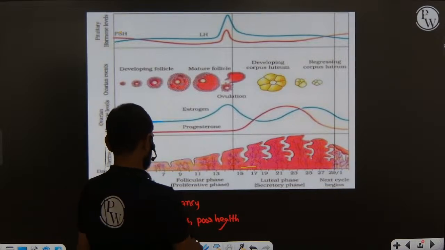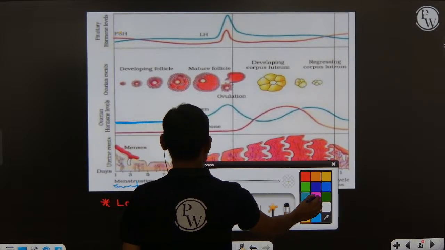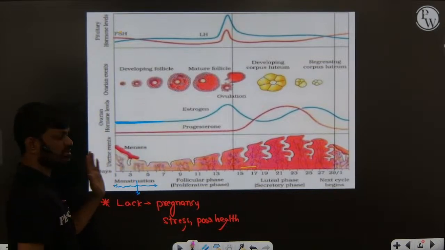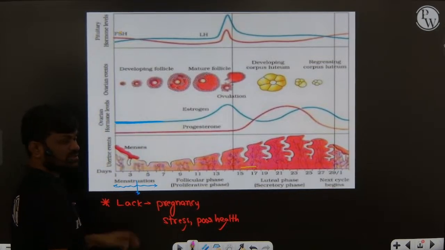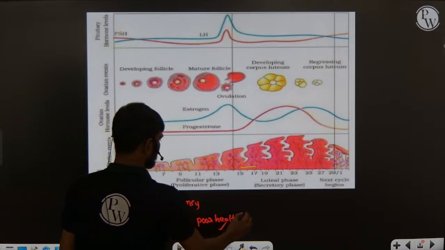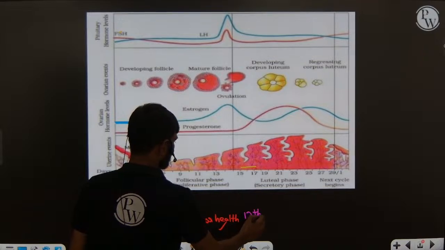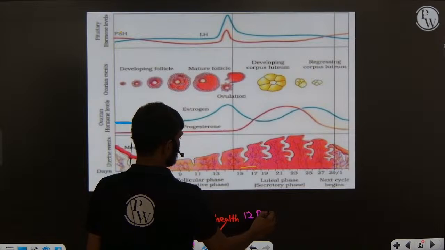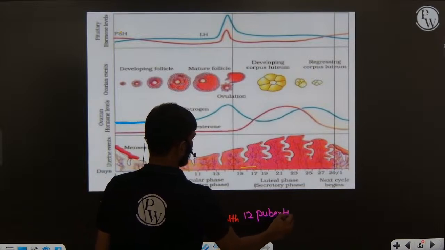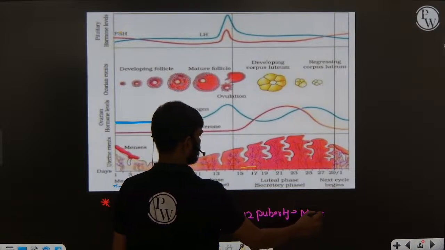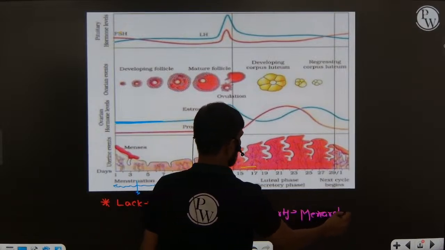Okay. So next one, 1 to 5 days, menstruation takes place. The first menstruation that takes place at the age of puberty, around 12 years, we call menarche.